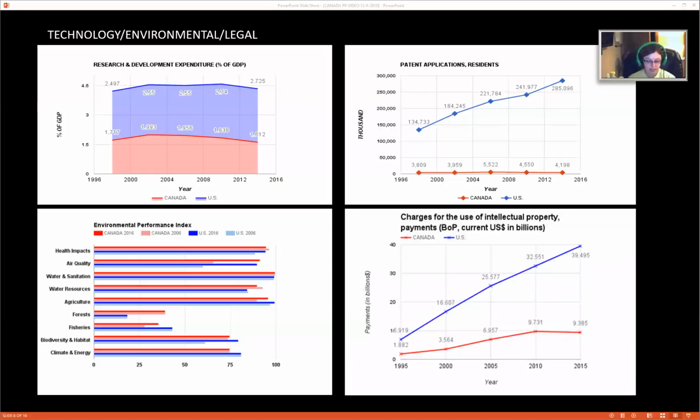Payments and receipts between residents and non-residents for the authorized use of proprietary rights. This includes copyrights, broadcasting rights, and many more. As you can see, it has steadily grown for Canada from the year 1995 to 2000, where in 2005, Canada charged $6.9 billion and the United States charged about $25 billion. While in 2015, Canada charged about $9.3 billion and the United States, with a huge increase, $39 billion.